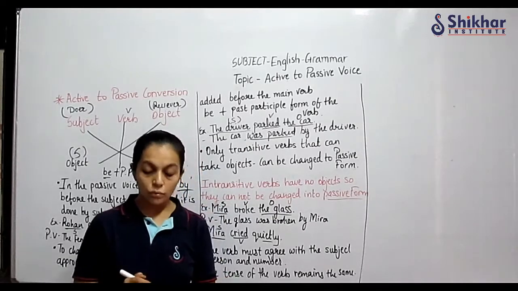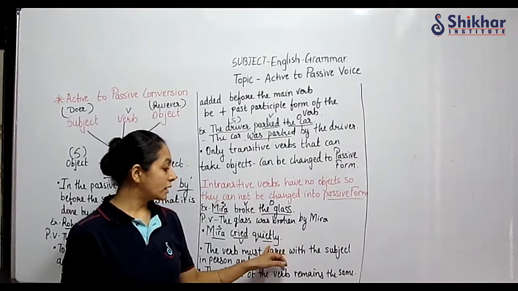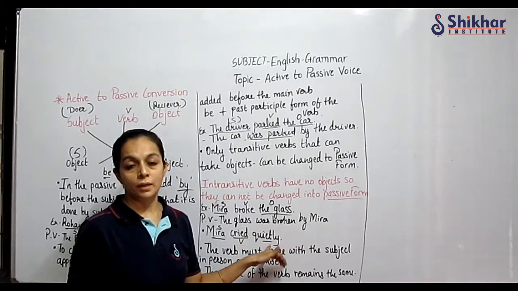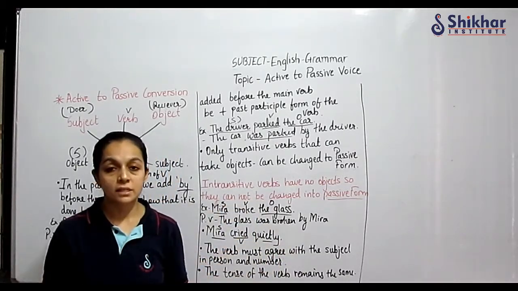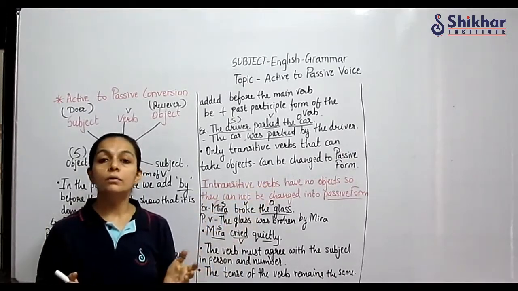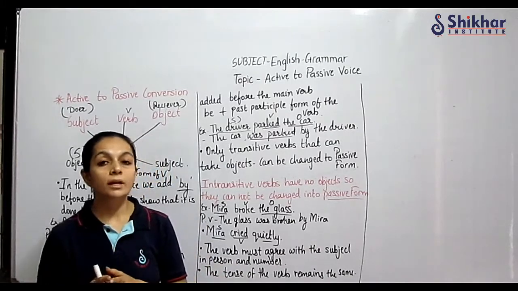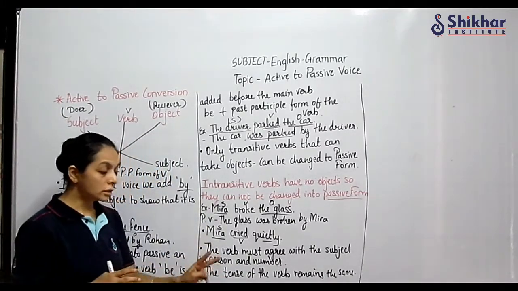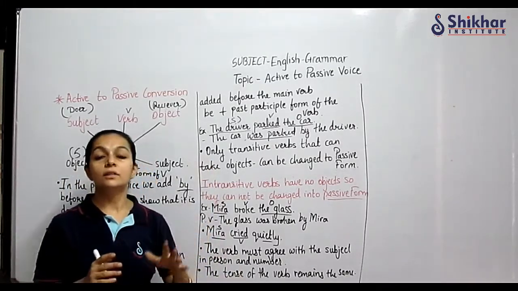Meera cried quietly. Is there any object? No object is given. Quietly is your adverb. Cried quietly. So here there are no objects, so no passive form. Intransitive verbs do not have an object, and that is why their passive form cannot be done. Understood? Now, two more important rules we have to cover, and then we'll start with the tenses.